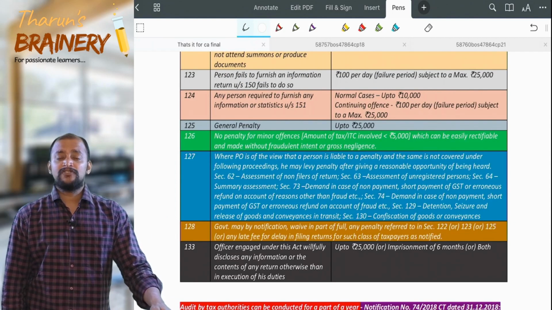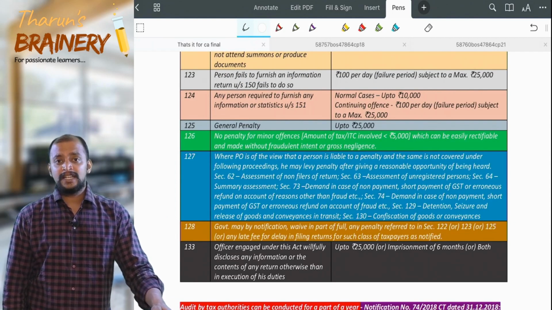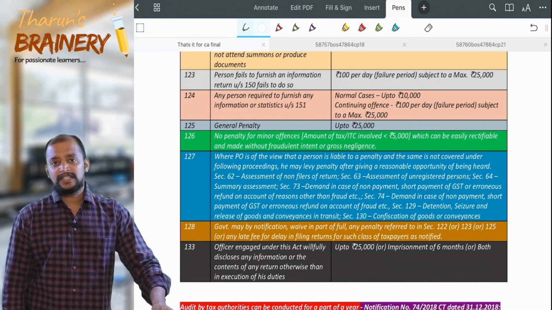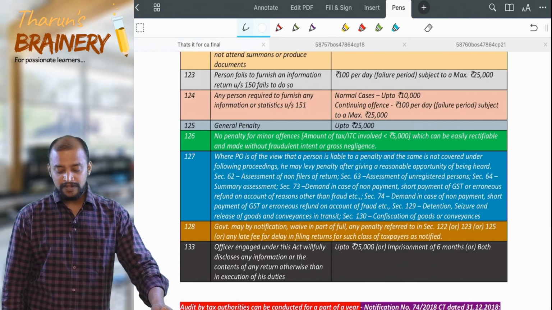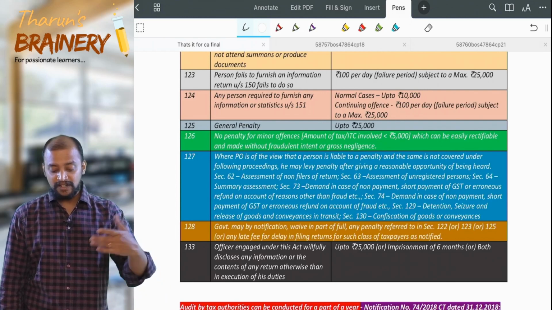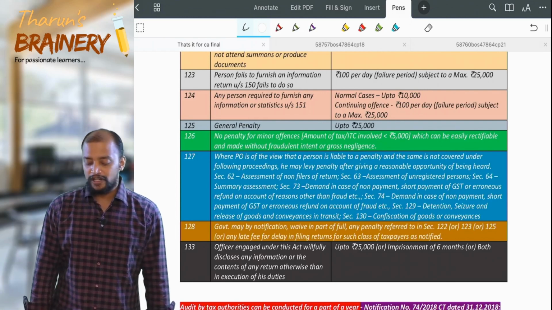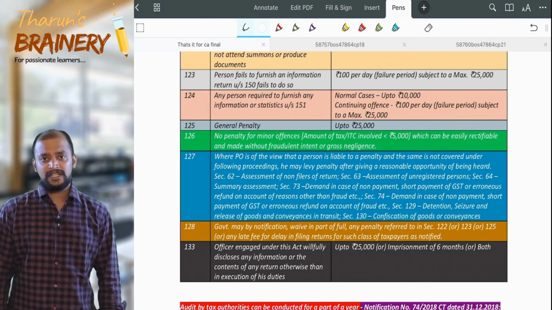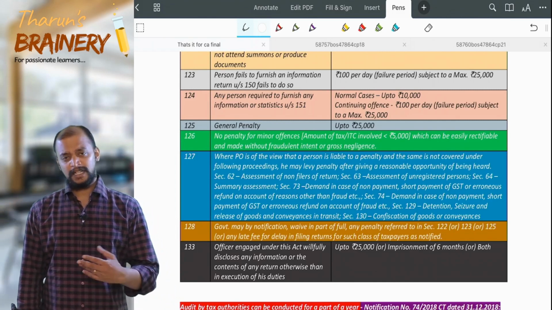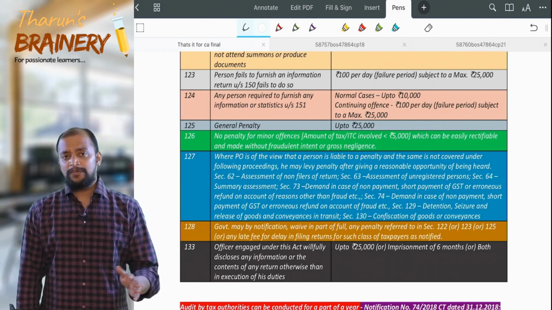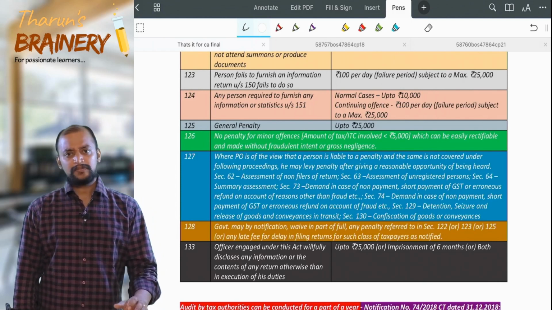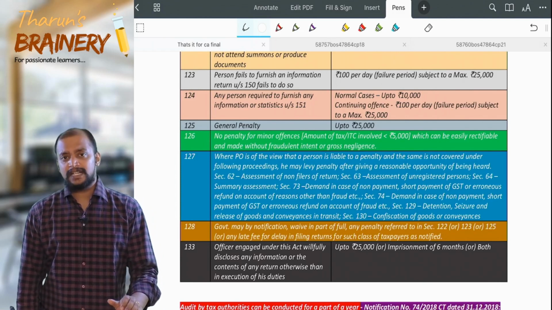What is the meaning of minor offense? Where the tax involved does not exceed 5,000 rupees, that is a minor offense. No penalty for an offense which can be easily rectifiable and made without fraudulent intent or gross negligence. In that case, it will become a minor offense and there is no penalty in that case.